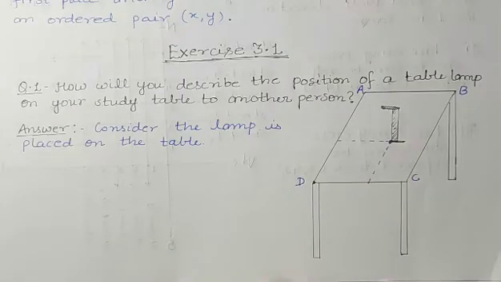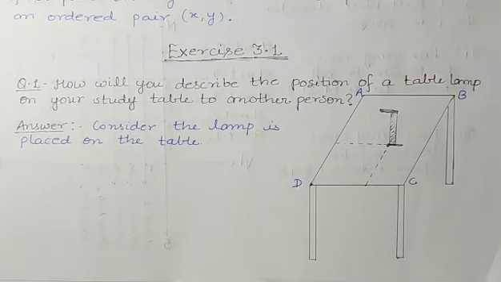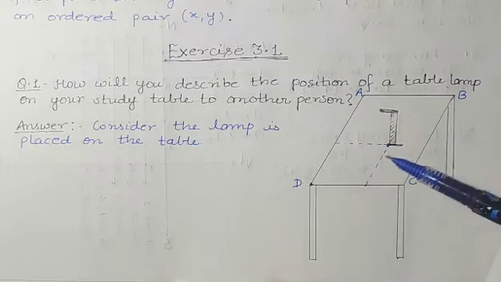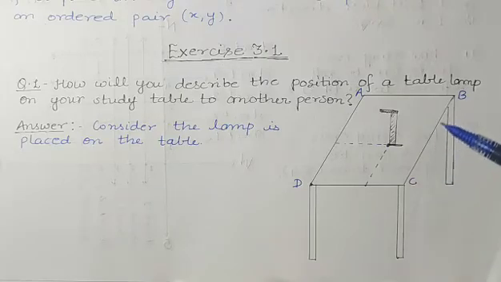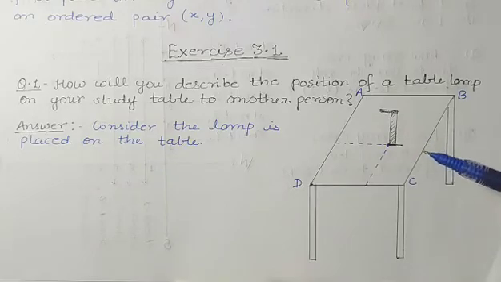3.1. The first question of exercise 3.1 is: how will you describe the position of a table lamp on your study table to another person? Okay students, here we have to describe the position of a lamp that is on the table. So here I have drawn a figure. Suppose this is the table and at this place the lamp is there. You can assume it also: if there is a table in your home, you can put any object and try to find at what position that object is.